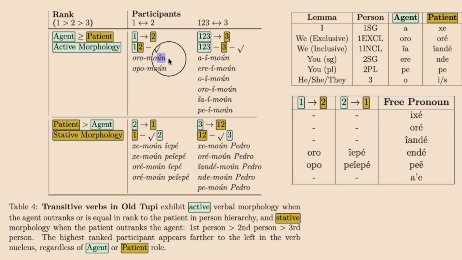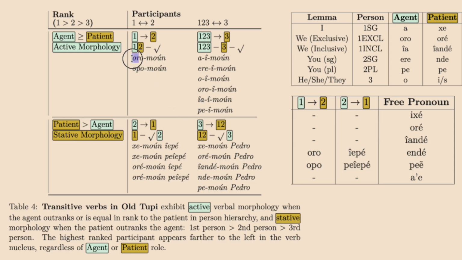Oro moun. We saw this un up there with sherun. As a stative verb, it means I am black, sherun. But when we use it with this mo prefix, which makes it a causative, transitive verb, because transitives are inherently causative in Tupi, that means that we are going to have to put a patient. When 2 is the patient and 1 is the agent, you can see we have green, green, orange, orange, green, green, orange, orange. When we subvert it, we start to say green, orange, orange, green, green, orange, orange, green. It looks all messy. So those are the kind of concepts I want to communicate to you with this table.